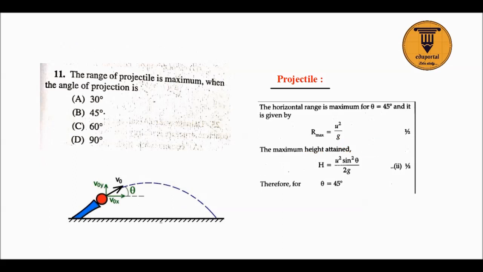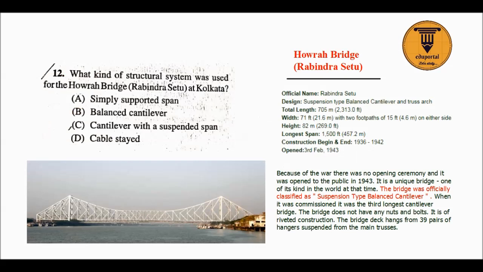Next question, projectile, a very easy question. We have done this in class 12. For maximum range, the angle should be 45 degrees. Option B is correct. I hope you all know this. Next question is Howrah Bridge, a very good question. I hope you have done this.